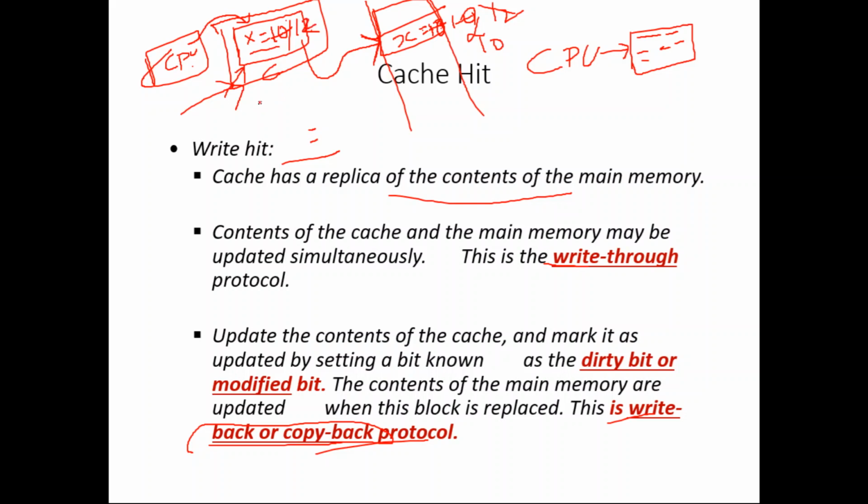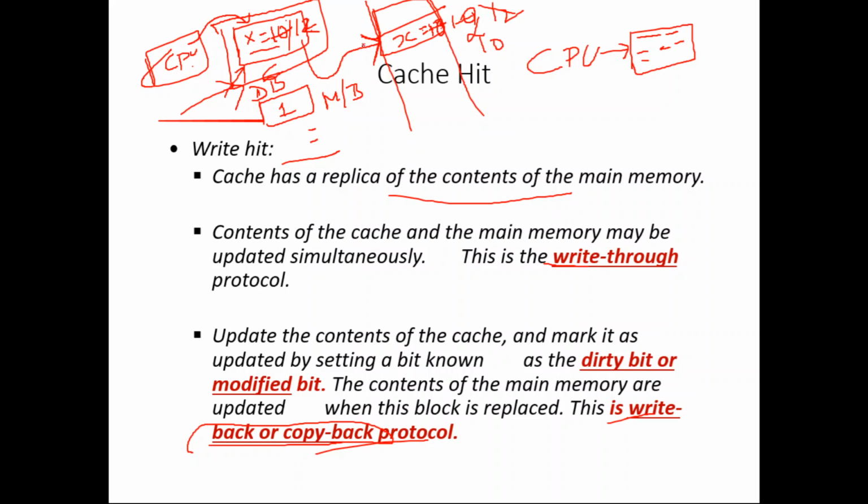Whenever you make a change, the dirty bit will be set to 1. The dirty bit is also called the modified bit. So I am calling it DB or MB. This dirty bit or modified bit will become 1. If it is 1, it means that some change has happened in the cache, and that should be reflected in the main memory. That is the idea.